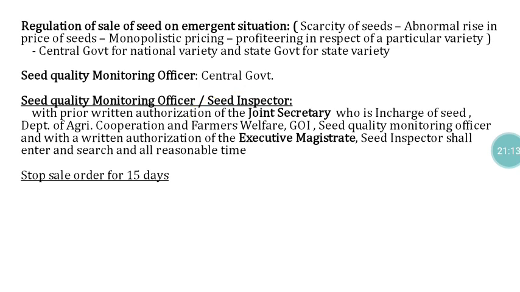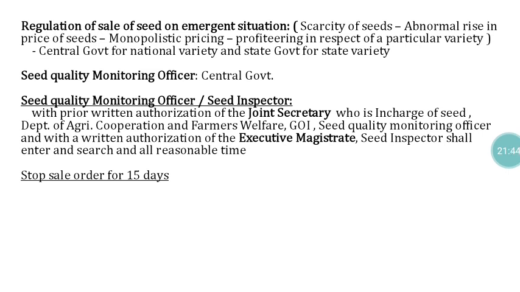Then another very important thing is regulation of sale of seed in emergent situations. For example, scarcity of seeds or abnormal rises in the price of the seed. Sometimes the price of one particular variety may be increased, or there is monopolistic pricing, where one person alone has that seed and fixes a price at a higher rate, aiming to generate more profit by selling one particular variety.